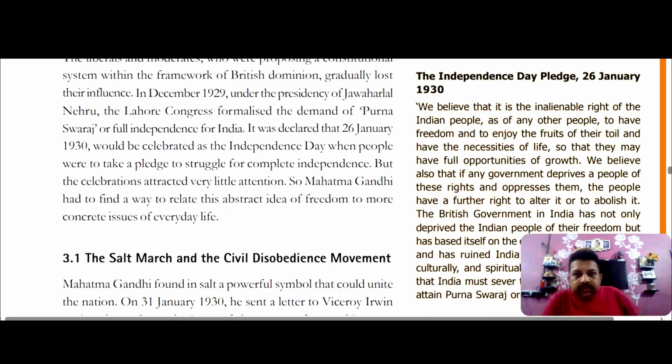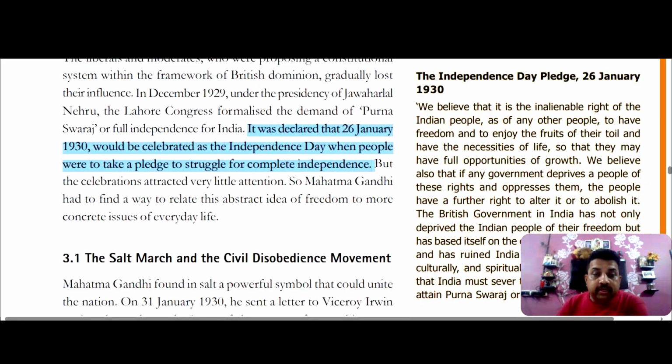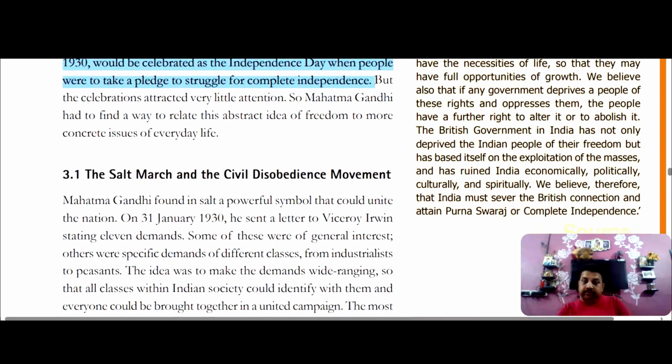It was declared that 26th January 1930 would be celebrated as Independence Day, when people would take a pledge to struggle for complete independence. Everyone would take the pledge that they will fight for complete independence or Purna Swaraj. In this regard, Mahatma Gandhi had to find a way to relate the abstract idea of freedom to a more concrete issue of everyday life. It was the work of Mahatma Gandhi to relate these two things.